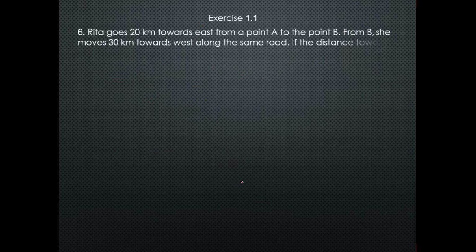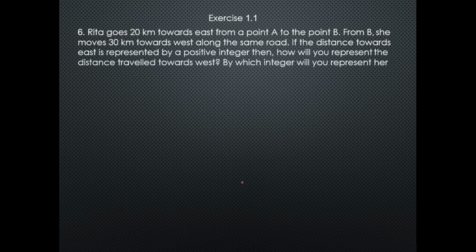Now comes question number 6. Rita goes 20 km towards east from a point A. This is point A. Rita goes to point B. This is 20 km.